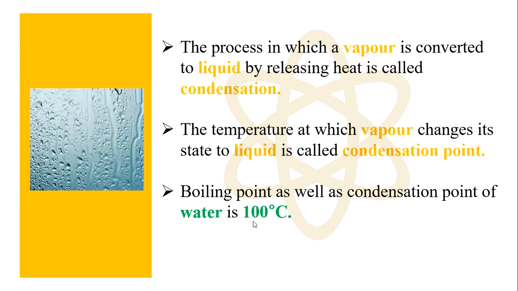You already studied about melting, sublimation, condensation, everything in lower classes also. Now also you have to see everything deeply. What is called condensation? Vapor to liquid. What is called condensation point? Vapor to liquid at what temperature? At that particular temperature the vapor changes to liquid is called condensation point.